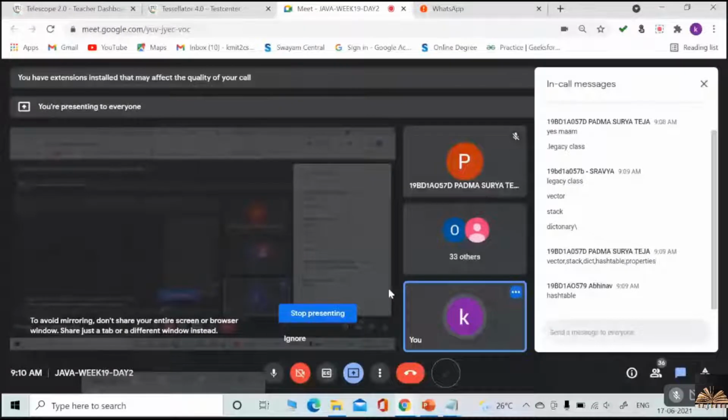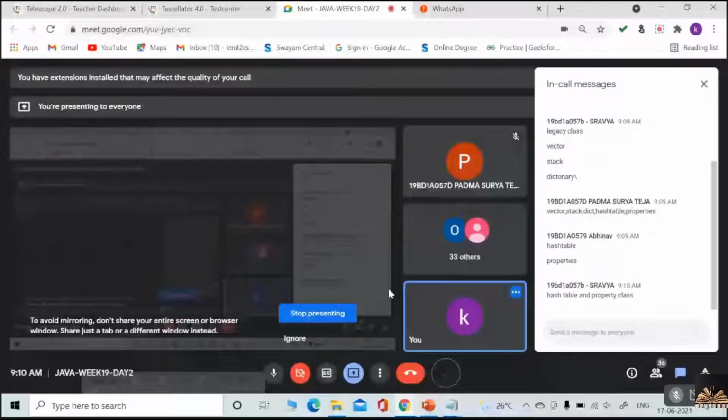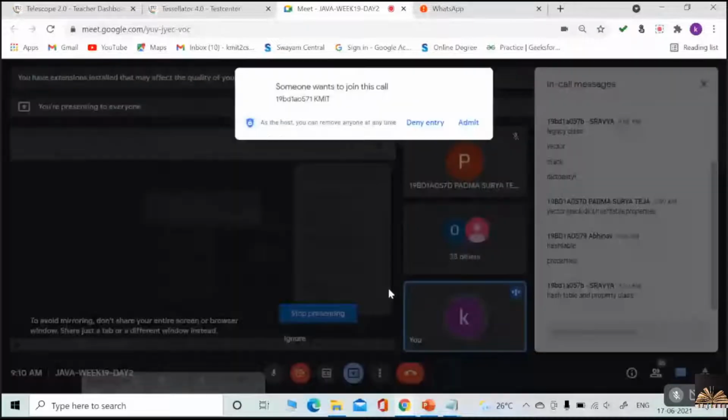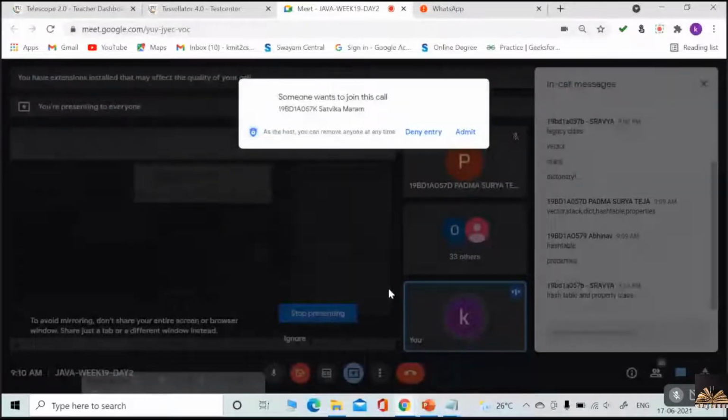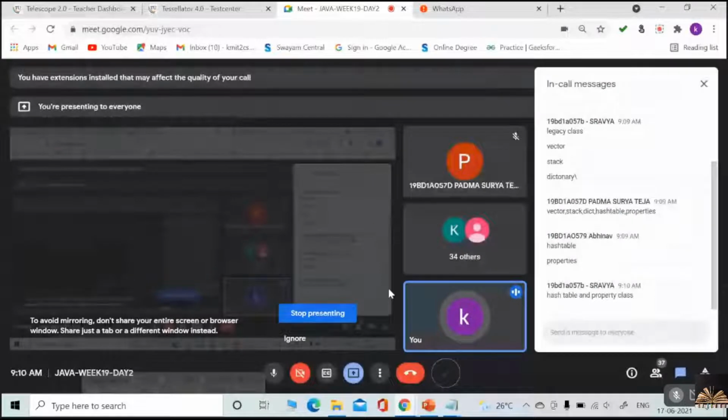I'm looking at the new names. Okay, hash, vector, stack, dictionary, hash table, and properties. We have seen 5 legacy classes. And what is the legacy interface we have seen? What legacy interface we have seen?